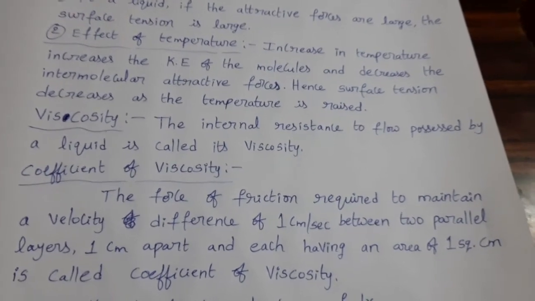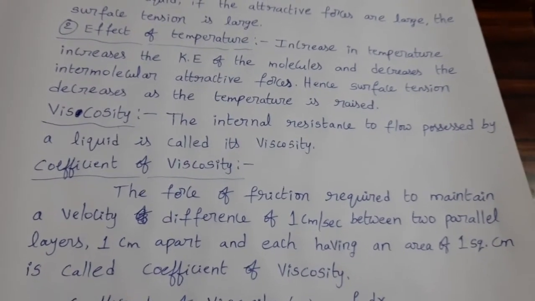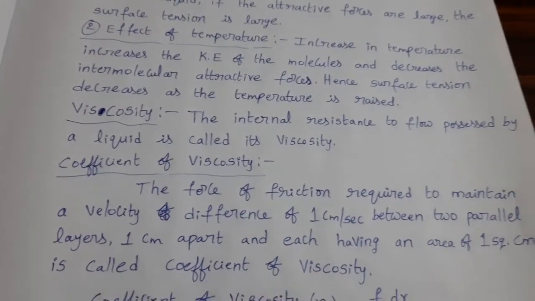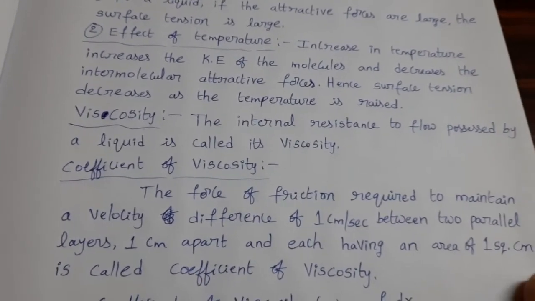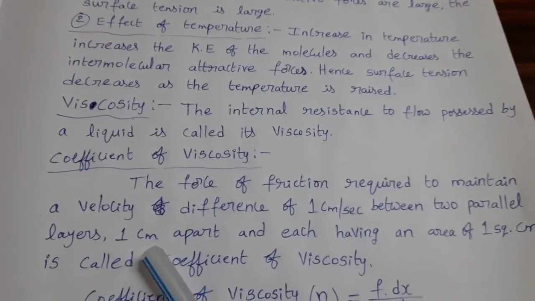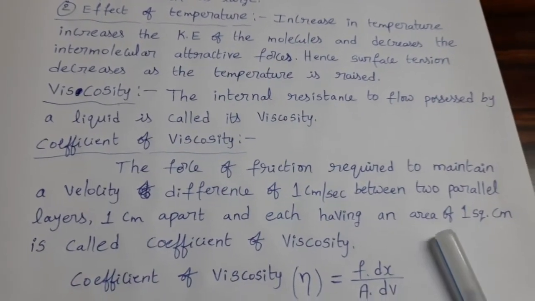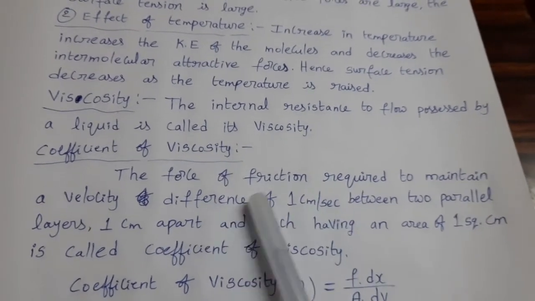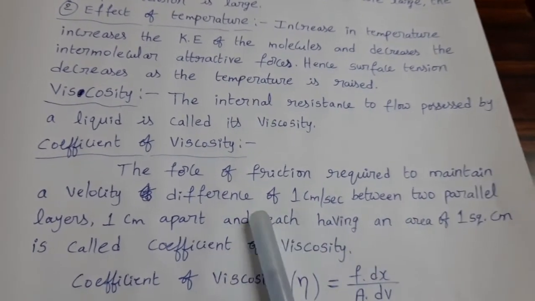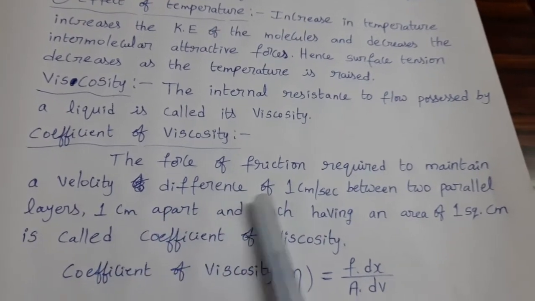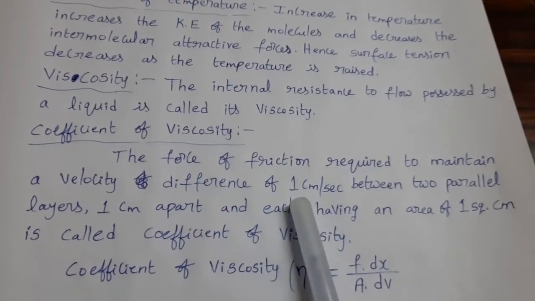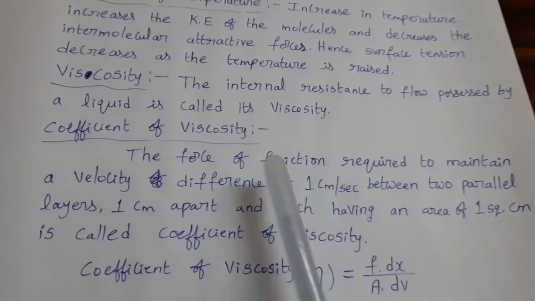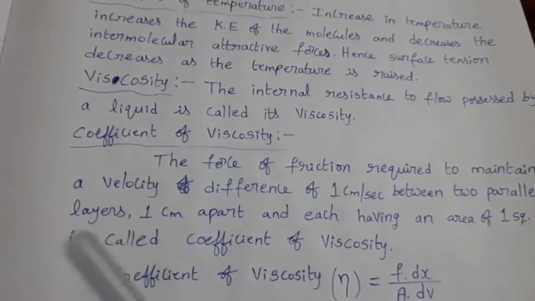Inside the liquid, consider two parallel layers separated by 1 centimeter, and area of cross section is 1 square centimeter. So the force of friction required to maintain a velocity difference of these two layers as 1 centimeter per second, that force of friction is called coefficient of viscosity.